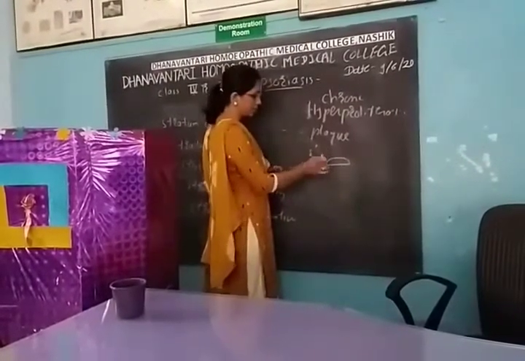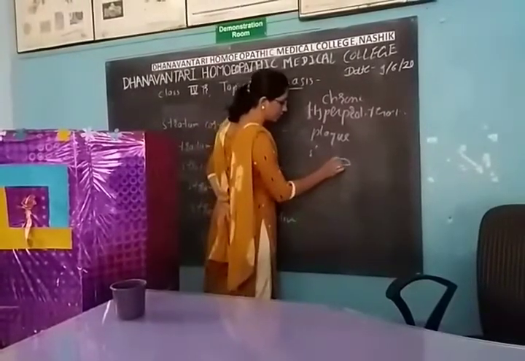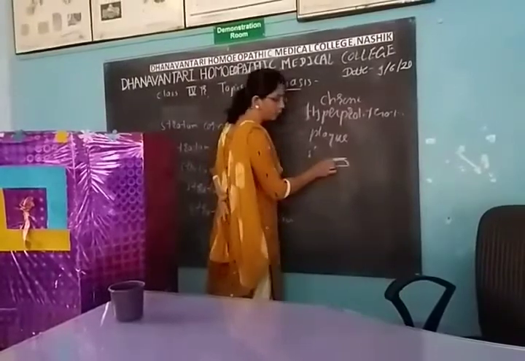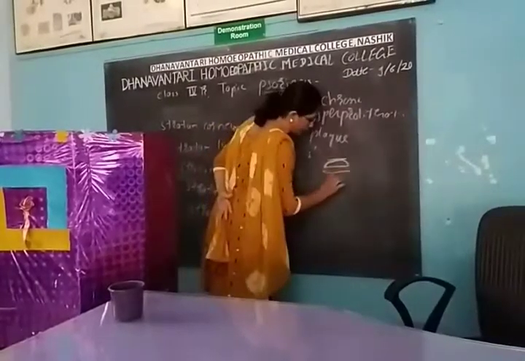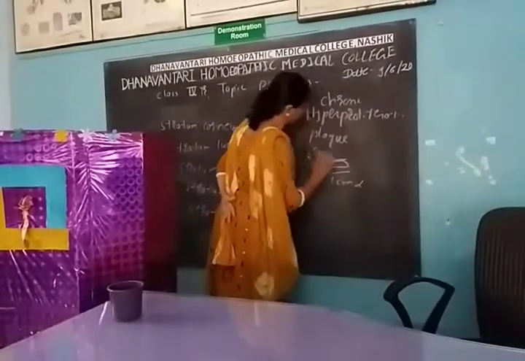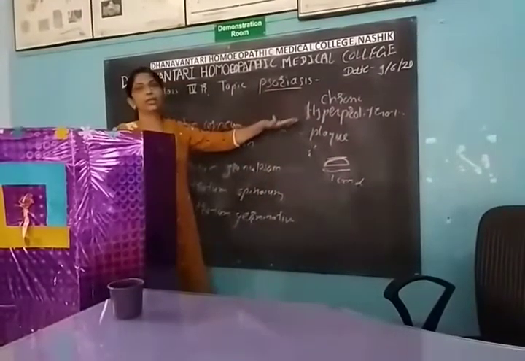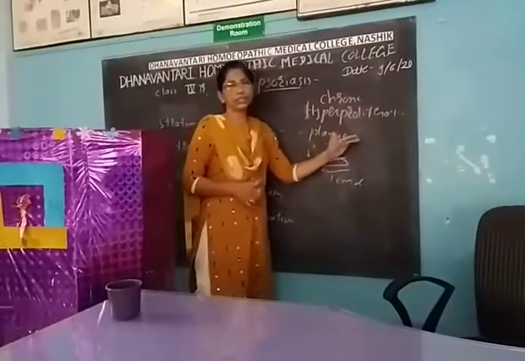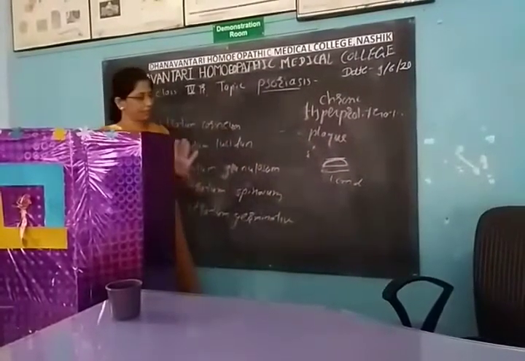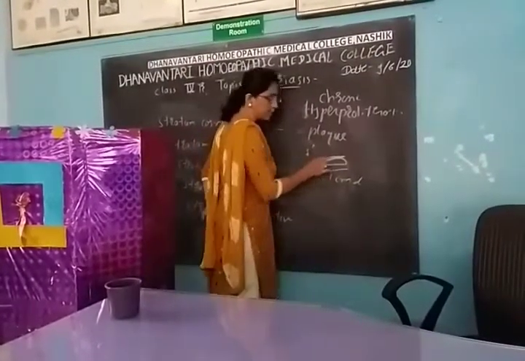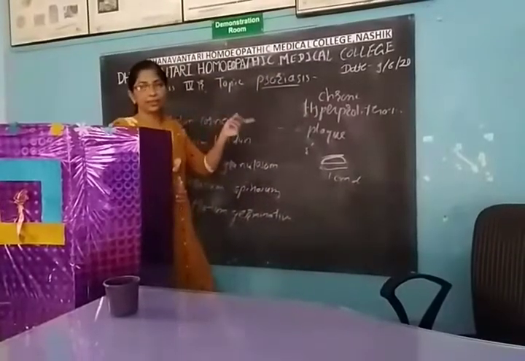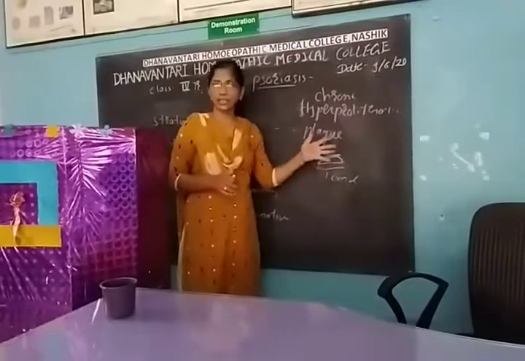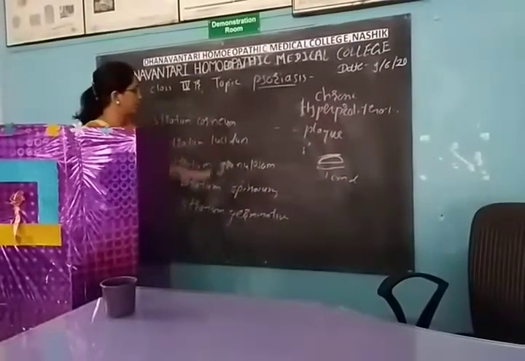A plaque is more than one centimeter, just like a flat elevation from the skin. It is swelling, an elevation from the skin but having a flat top, always more than 1 centimeter in diameter. This is called the plaque. So it is the chronic hyperproliferative plaque lesion covered by the silver scaling. Plaque is present in so many disease conditions. But what is the difference between that condition and this condition? It is always covered with the silver scaling. This is the psoriasis. Okay.